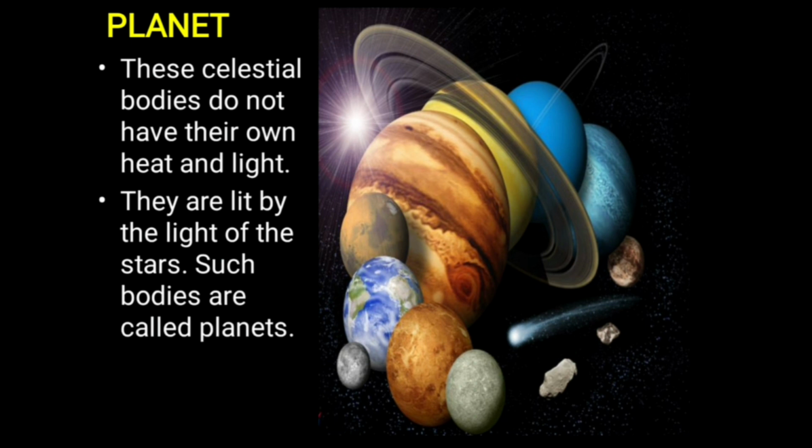Stars have their own heat and light, whereas a planet does not have its own heat and light. It gets lit up and heated up by the light and heat emitted by the stars.